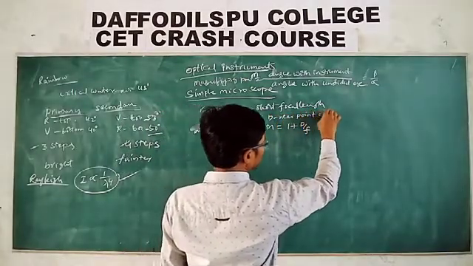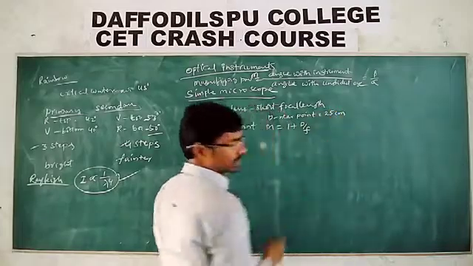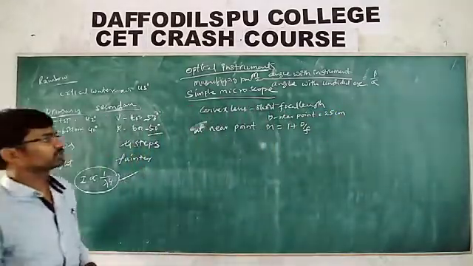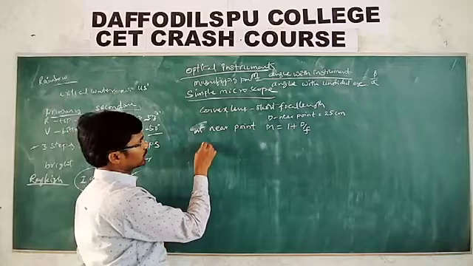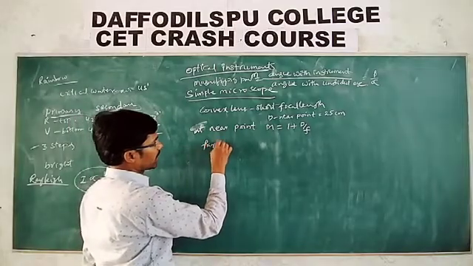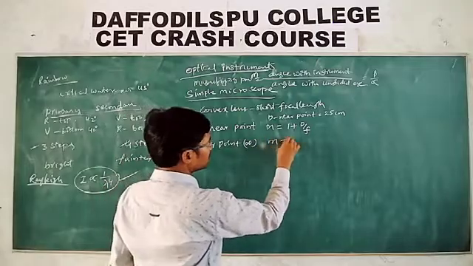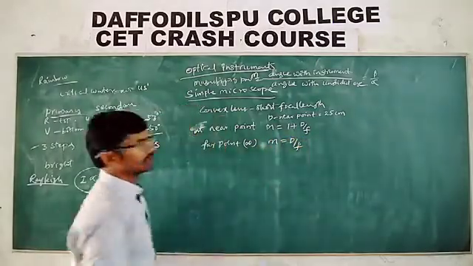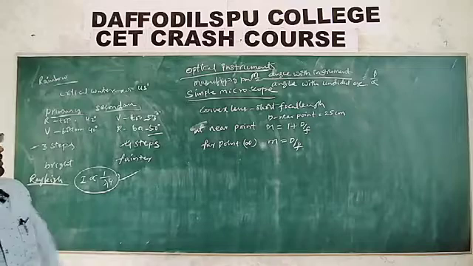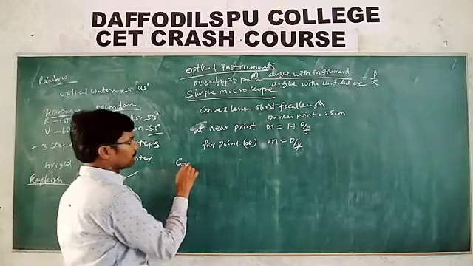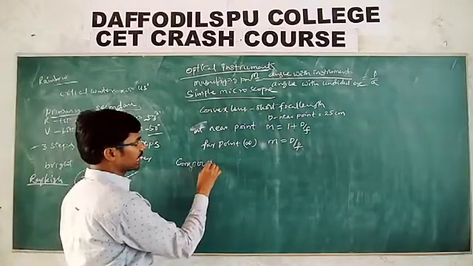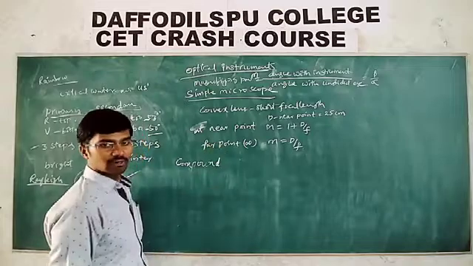For the ordinary eye, the near point is 25 centimeters. But to get the image at infinity, M is equal to d by f. f represents the focal length of this simple microscope. But the simple microscope has less magnifying power.